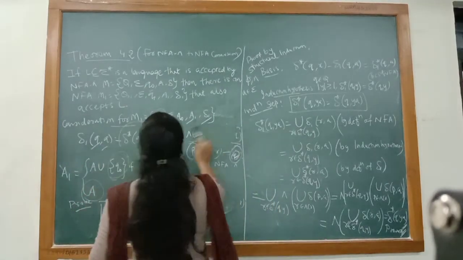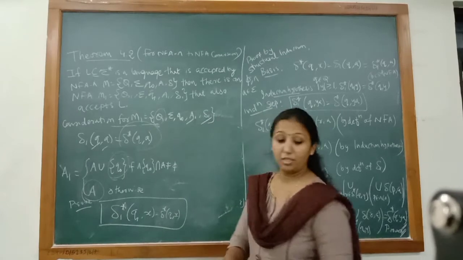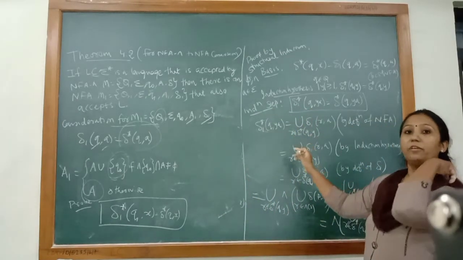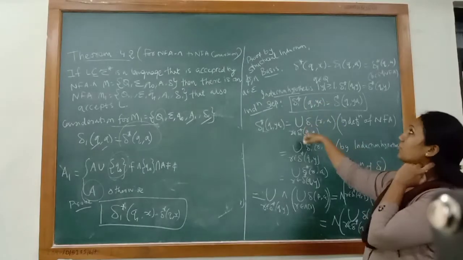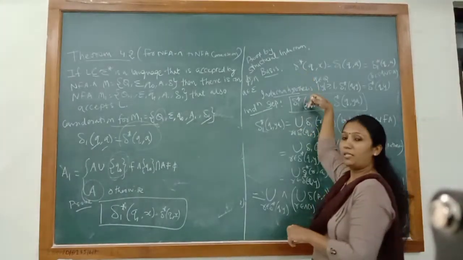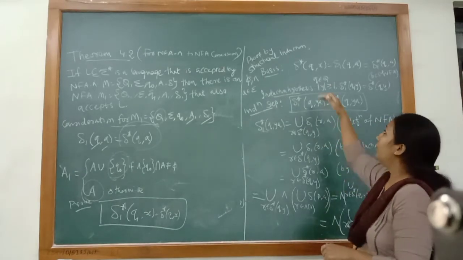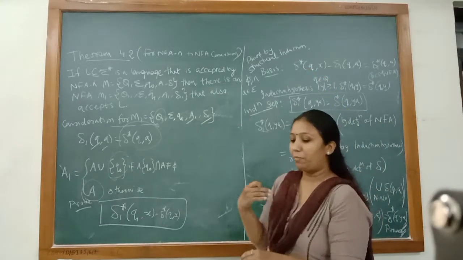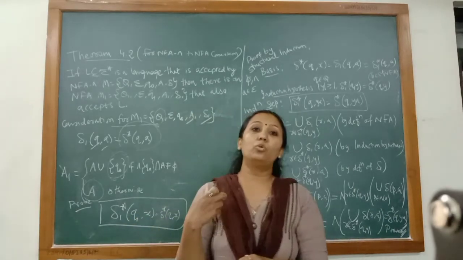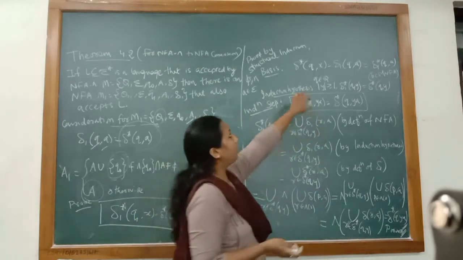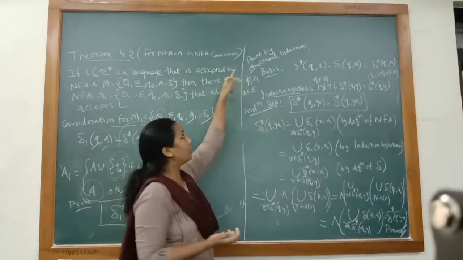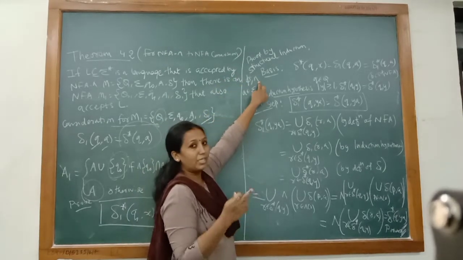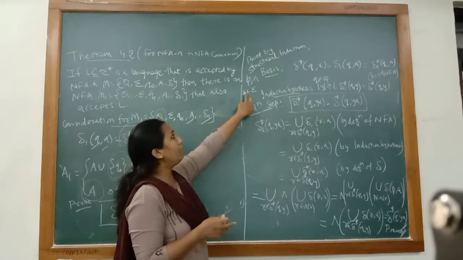Now let's start the proof. So this is my basic consideration. Now let's start the theorem. To prove this theorem, we are again using the method of structural induction that we have already discussed in the previous theorems. When we use structural induction, the basic steps are basis, induction hypothesis and induction step. In basis, generally when we use the principle of mathematical induction, we take the base value or initial value. Here, we know that the regular language has three basic components: phi, that is empty language; null, that is null string; and lastly A belongs to sigma.